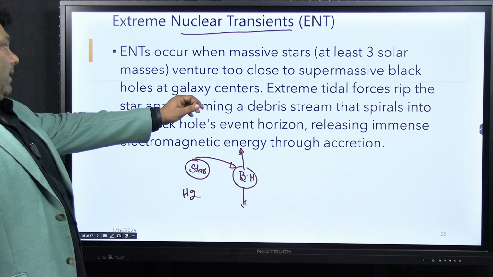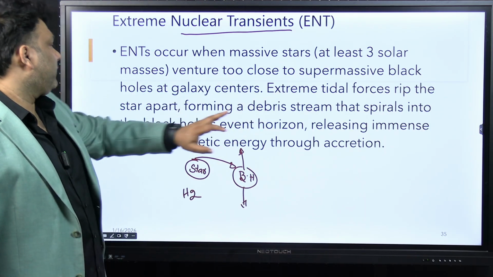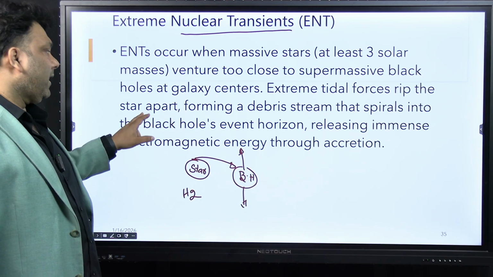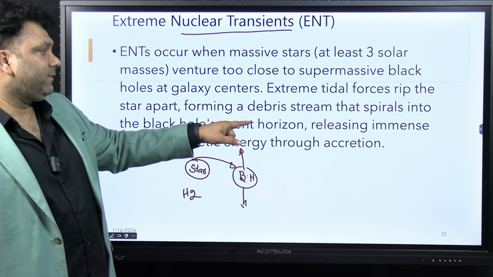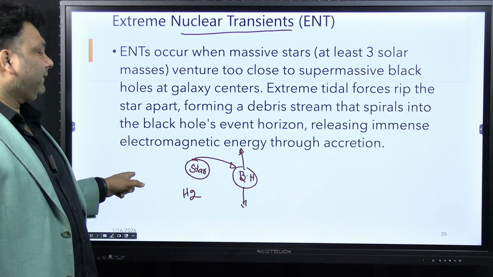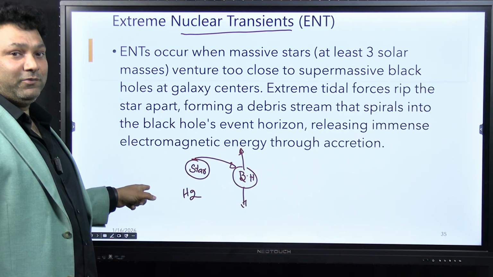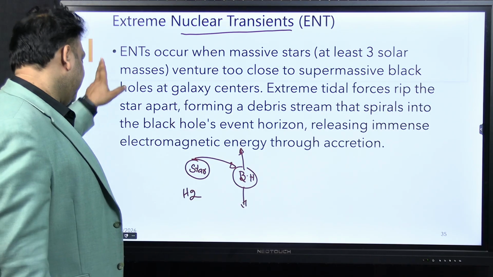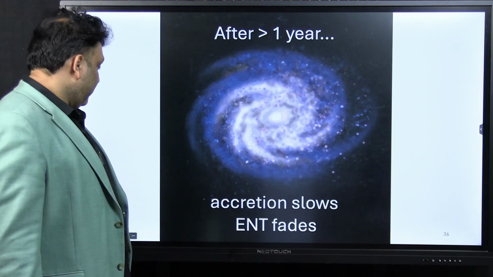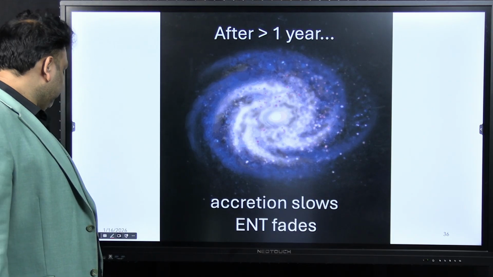So, venture too close to a supermassive black hole at galaxy centers, extreme tidal forces rip the star apart, forming a debris stream that spirals into the black hole event horizon, releasing immense electromagnetic energy through radiation. This is the scientific language which is there everywhere. Again, I am explaining it to you in a very simple language.